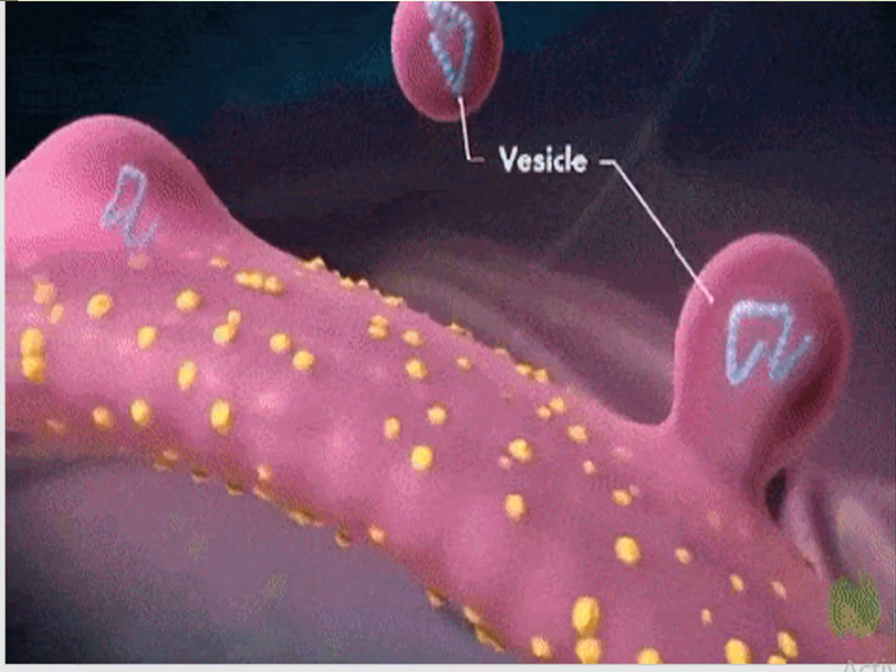Now this structure, the pink structure that you see here, is actually the endoplasmic reticulum. You see those yellow spots, that is actually the ribosome. So if you are seeing ribosomes on the endoplasmic reticulum, it means that this is a rough endoplasmic reticulum. And you see a blue colored thread-like structure, that is actually the protein. So the protein is being packed up in vesicles and it's being transported.